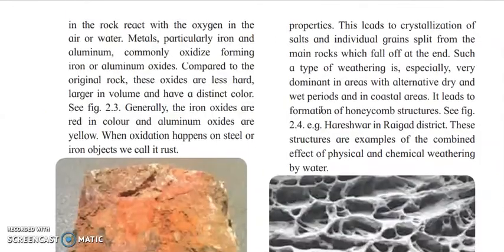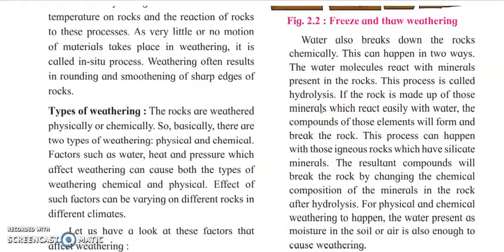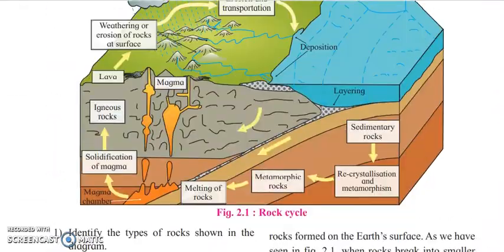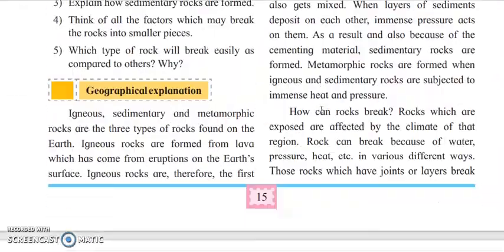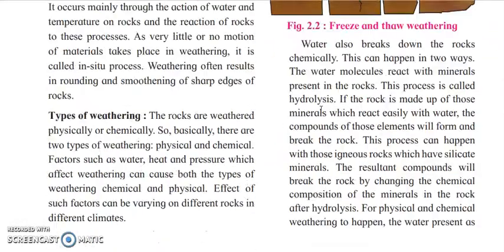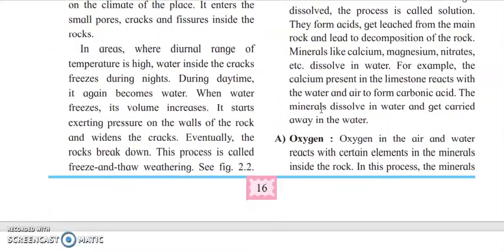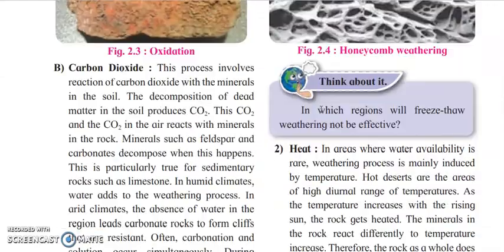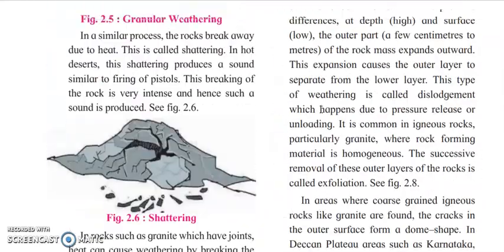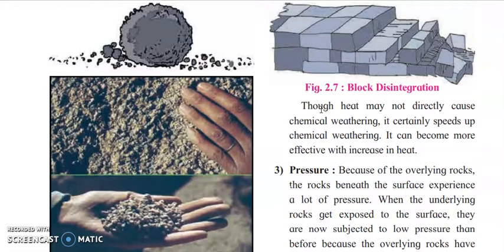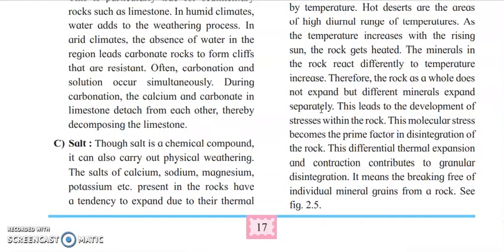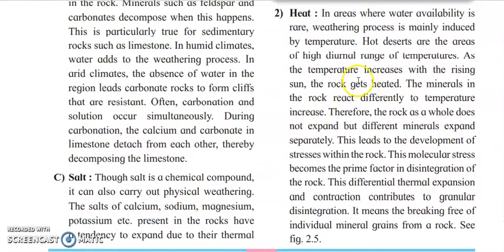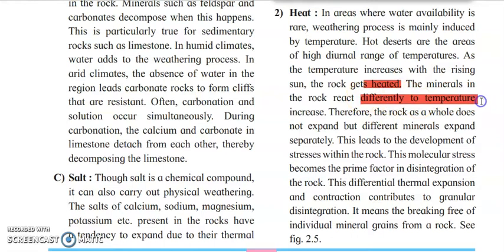The rock gets weathered into small pieces in the case of granular weathering. Minerals of rocks start exerting pressure, they start expanding and then releasing. This is the example diagram of granular weathering, where you can see all the granules are created out of the rock. Basically it is because of heat, the rocks get heated, and due to the difference in temperature, they start expanding.